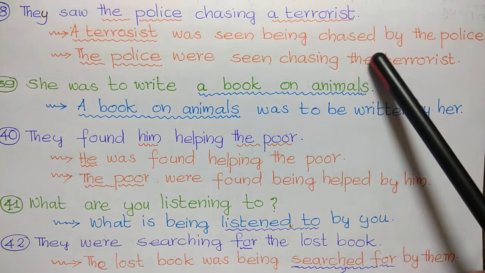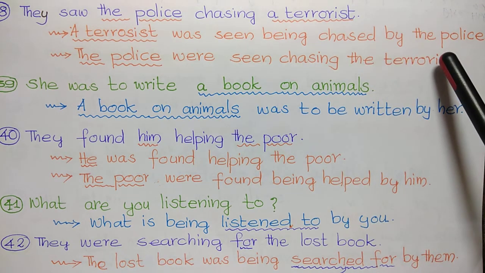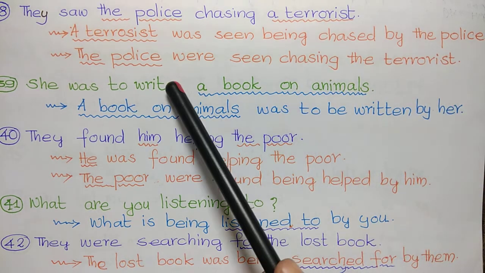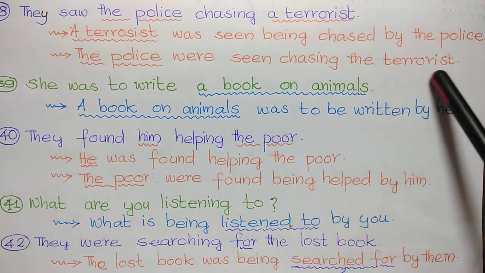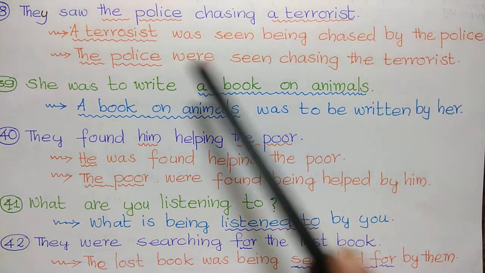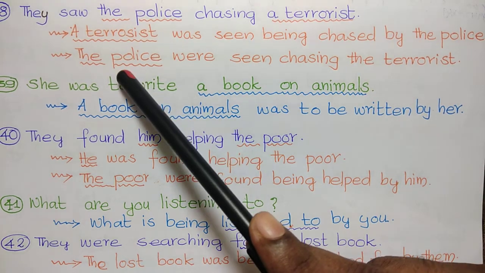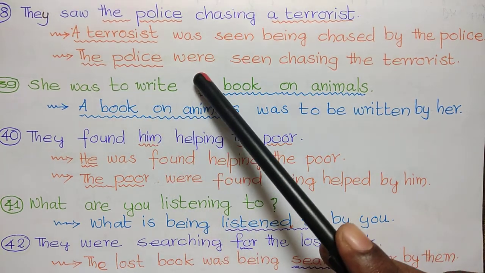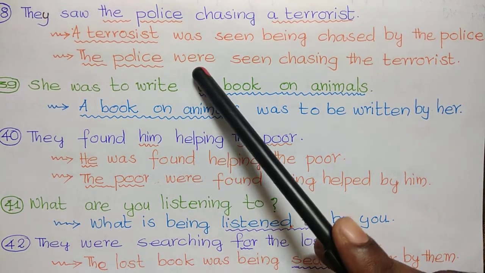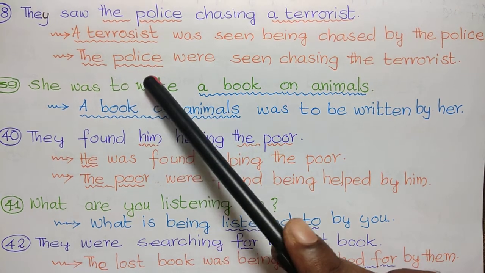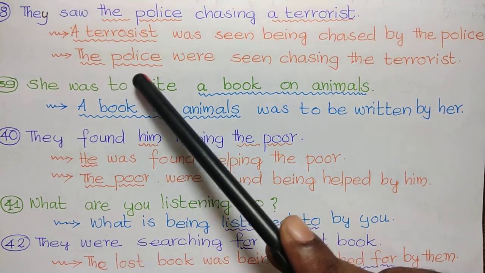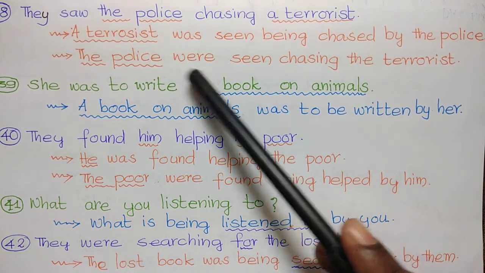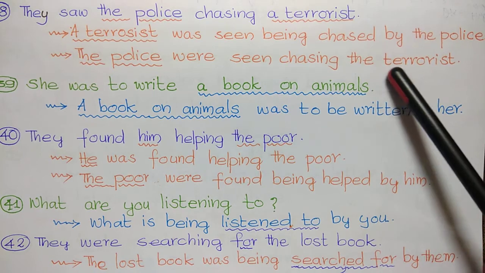Seen being chased by the police. The police were seen chasing the terrorist. Both are right. Here police is used as the individuals in the police. So we use the plural. It is used in the plural sense. If the police is used in a sense of single entity, then we use was, singular verb. So the police were seen chasing the terrorist.